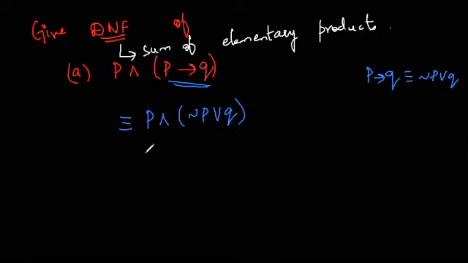Now we can use the distributive law. What is the distributive law?